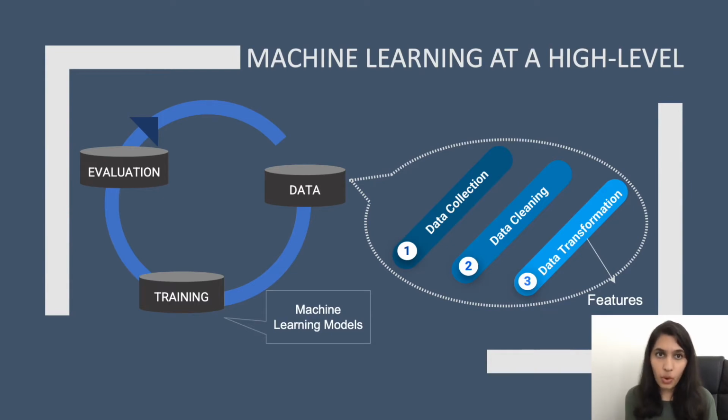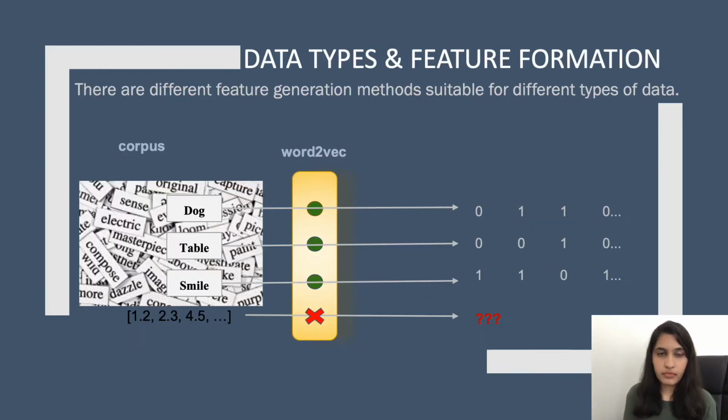Before diving into audio, I want to talk about what machine learning is at a high level. There are three stages: data, training, and evaluation. In the data stage, apart from data collection and cleaning, data transformation plays a major role in converting your raw data into features, which can then be used to train machine learning models.